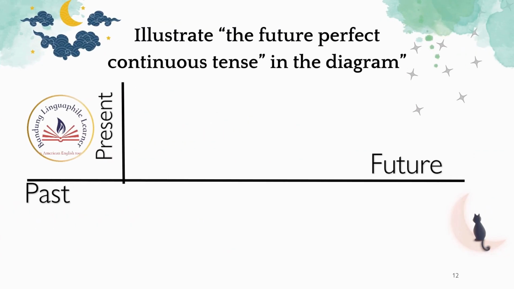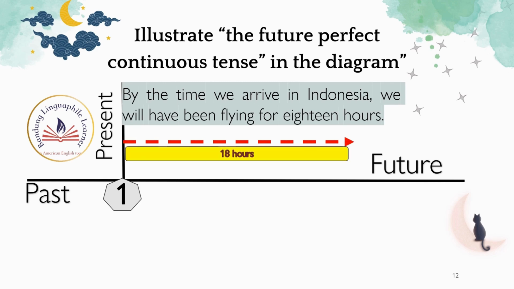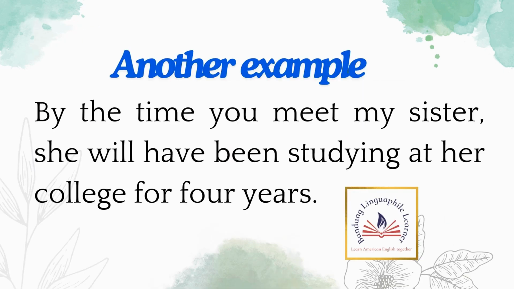So, in conclusion, by using the future perfect continuous tense, we show that the first action, we will have been flying for 18 hours, will be completed before the second action, by the time we arrive in Indonesia. Another example: by the time you meet my sister, she will have been studying at her college for 4 years.